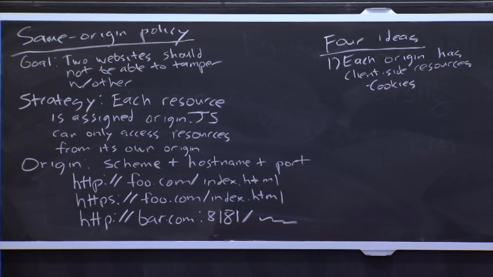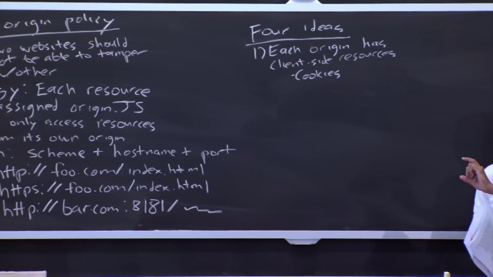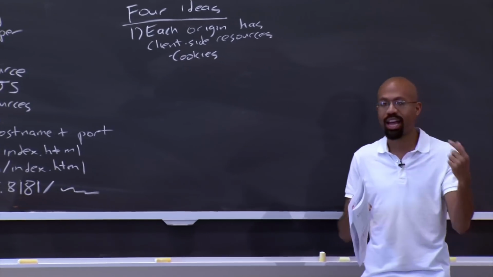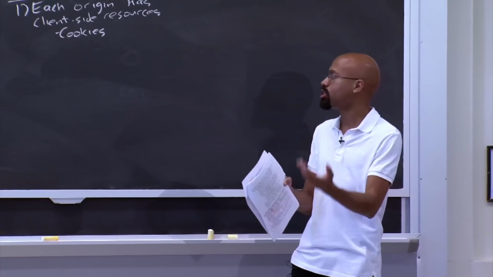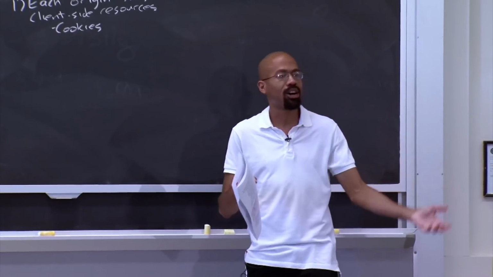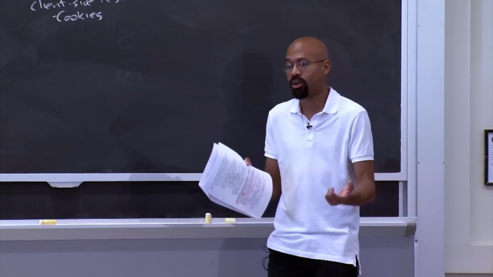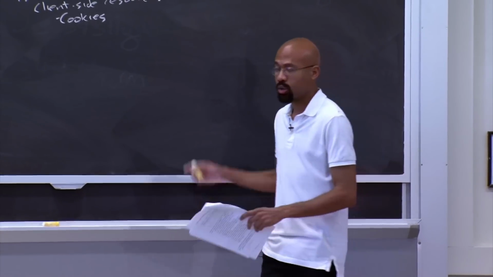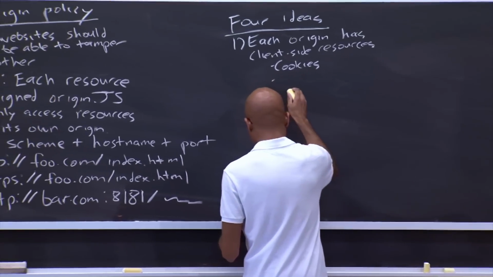We'll talk about the specifics of this in a bit. But the basic idea is that when the browser sends a request to a particular website, it includes any cookies that the client has for that website, right? You can use these cookies for things like implementing password remembering. Maybe if you're going to an e-commerce site, you can remember stuff about a user's shopping cart and so on and so forth. So cookies are one thing that each origin can be associated with.